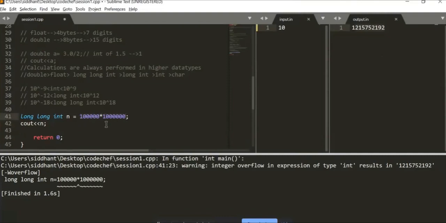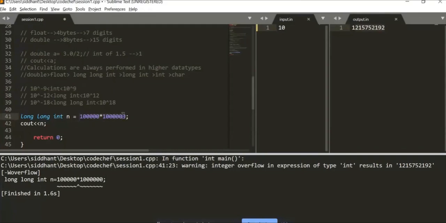An integer can only hold values up till 10 raised to 9. So since the calculation itself is going to 10 raised to 11, this calculation wants to return a value of 10 raised to 11. But in order to transport that value, the integer has only the limit of 10 raised to 9. So it cannot transport the value of 10 raised to 11 towards n.